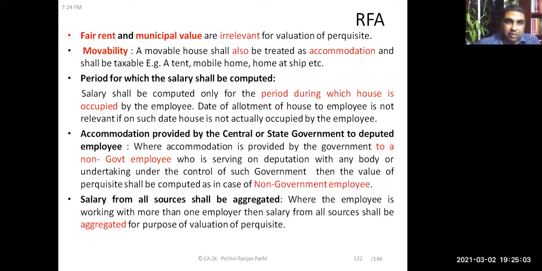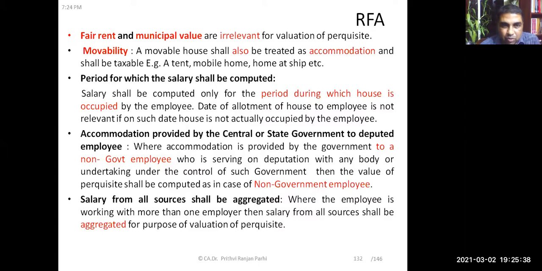Right? A few other points you have to remember here. Fair rent and municipal value, etc., are not relevant for the purpose of valuation of perquisites of rent-free accommodation. A movable house is also an accommodation, and it is taxable. The value of the perquisite needs to be arrived at. And when computing the salary, we have to take the salary only for the period for which the house is occupied as a perquisite.